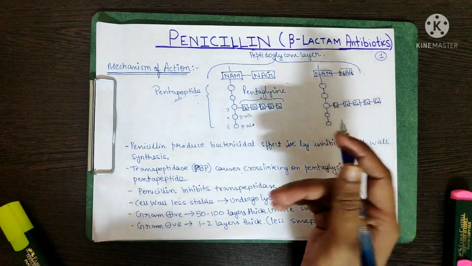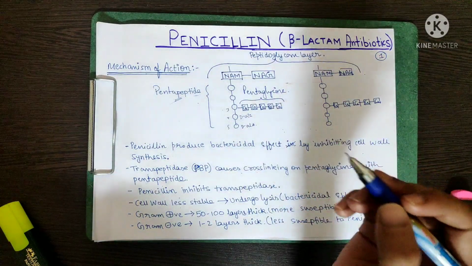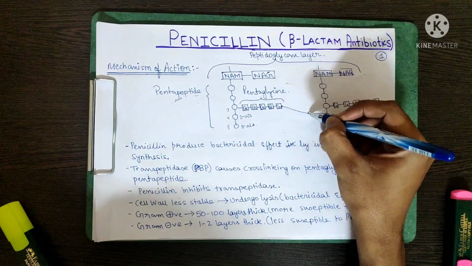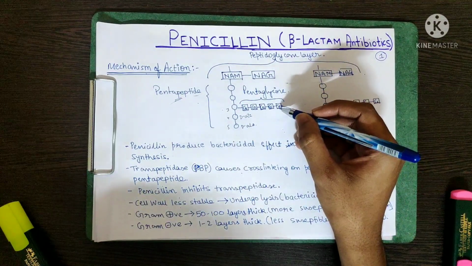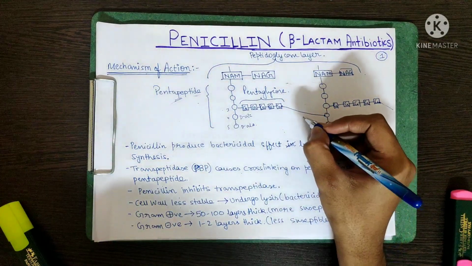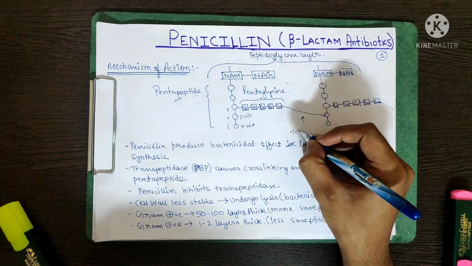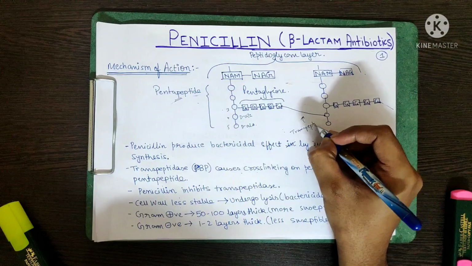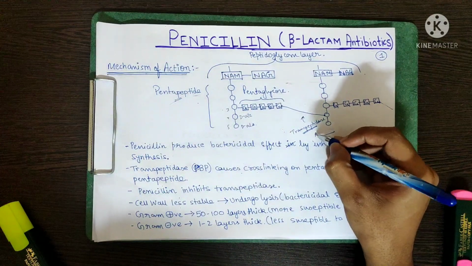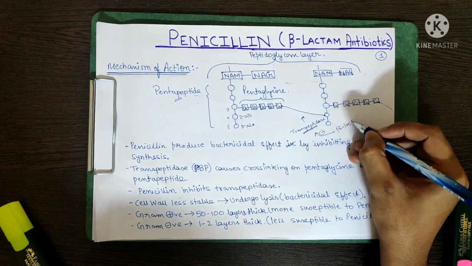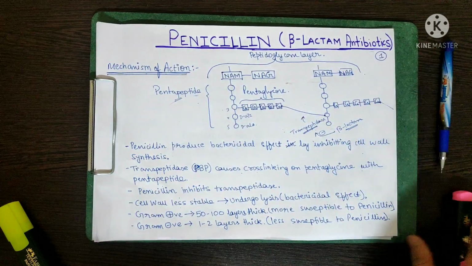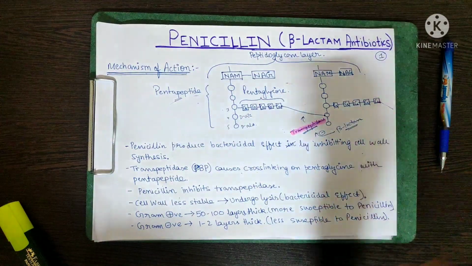So what actually makes this peptidoglycan layer is a very important bond, and this bond extends from here to here like this. It extends from the fifth glycine to the fourth amino acid of the next chain, and similarly over here also. This particular bond is made by an enzyme known as transpeptidase, and this particular enzyme is the target of beta-lactam antibiotics or penicillin. It is a very important enzyme that you have to know.